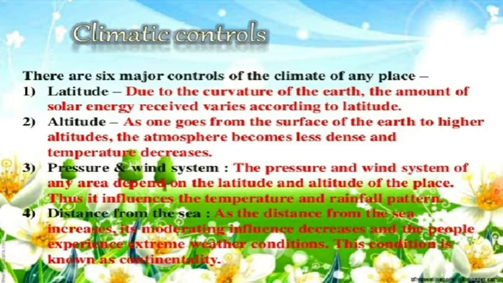Now, the second climatic control. The first is latitude, on which latitude it falls, whether the sun rays are coming directly or according to the curvature or the spherical shape of the earth. Second is your altitude, meaning height. As one goes from the surface of the earth to higher altitude, the atmosphere becomes less dense and temperature decreases. Many times during summers we visit a hill station. Why? Because it is cold.